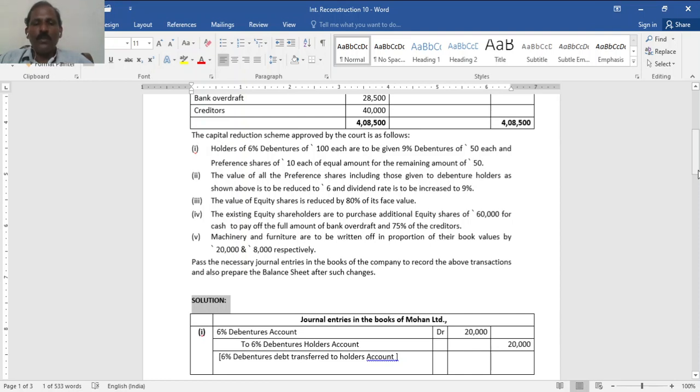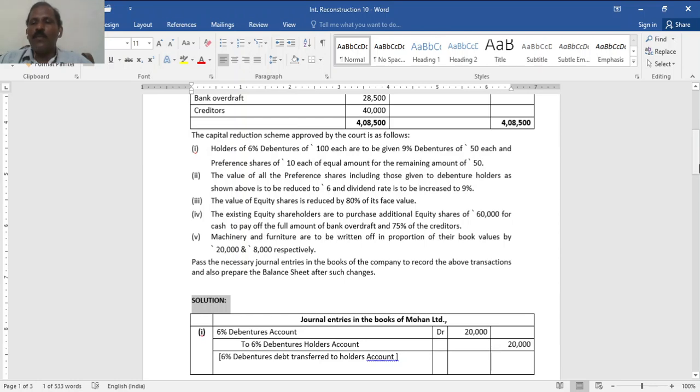That amount received, equity shares of 60,000 cash, must be used to pay off the full amount of bank overdraft, 28,500, and 75% of creditors. 75% of creditors in the sense 30,000. So 30 plus 28, 58,500, 1,500 may remain. Machinery and furniture are to be written off in proportion of their book values by 20,000 and 8,000 respectively.